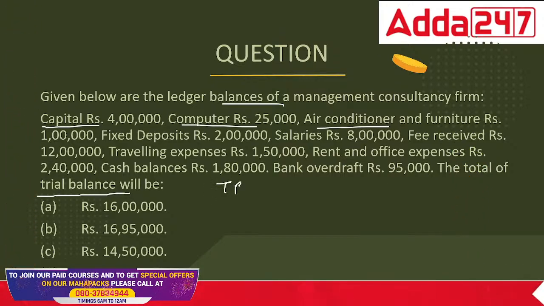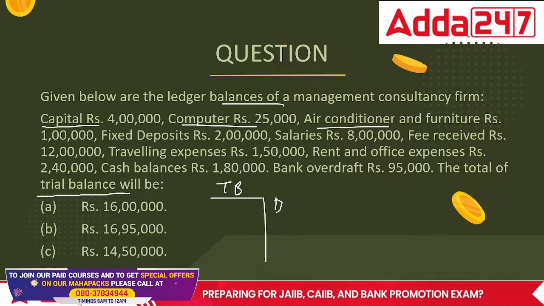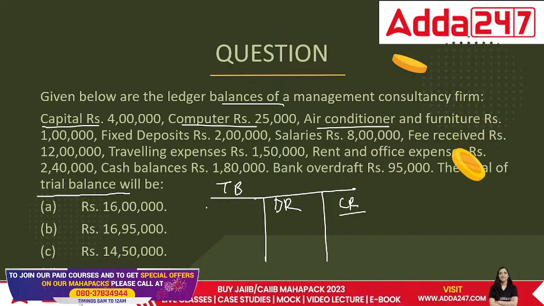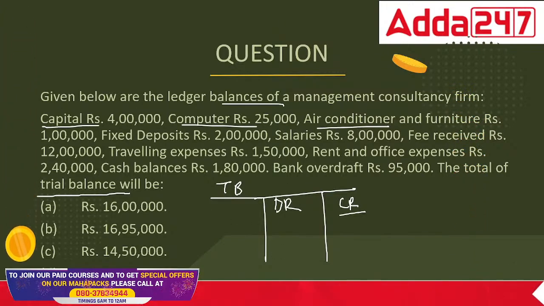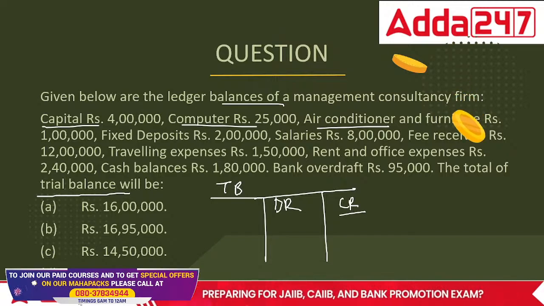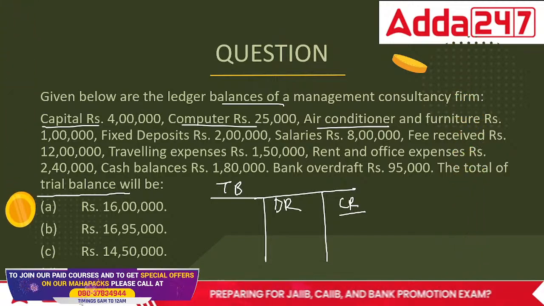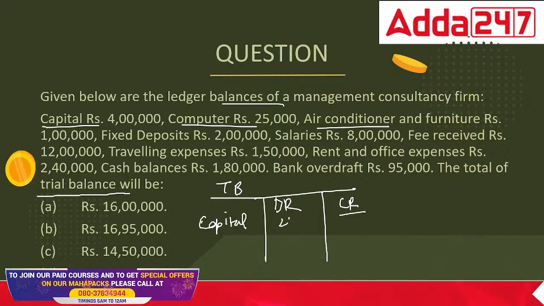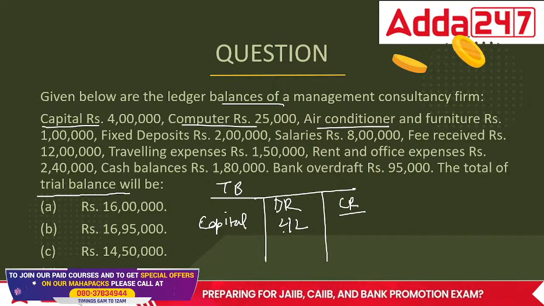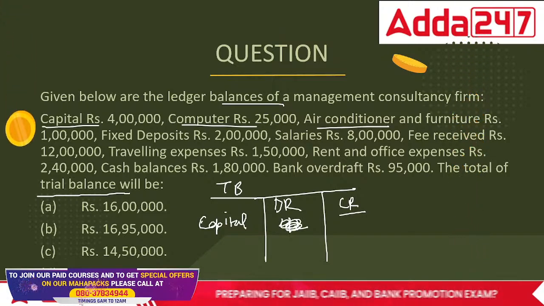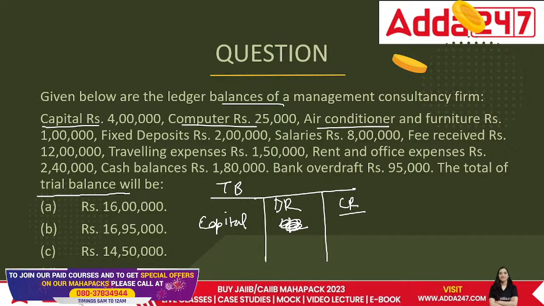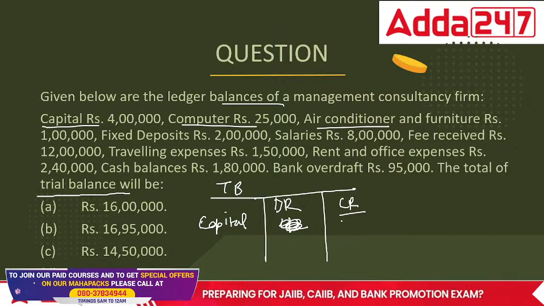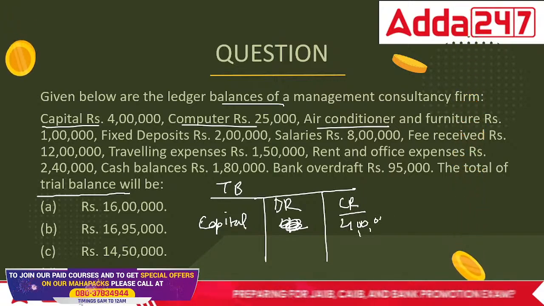In terms of trial balance, either you take the debit side or you take the credit side. You find all the debit side items or the credit side items, and you can calculate the total of the trial balance. You don't have to calculate it in a deep manner. Here we are given the capital, rupees 4 lakhs. I am taking exclusively the credit side, since I want to do it as early as possible. Capital is 4 lakhs. Only the credit side items.